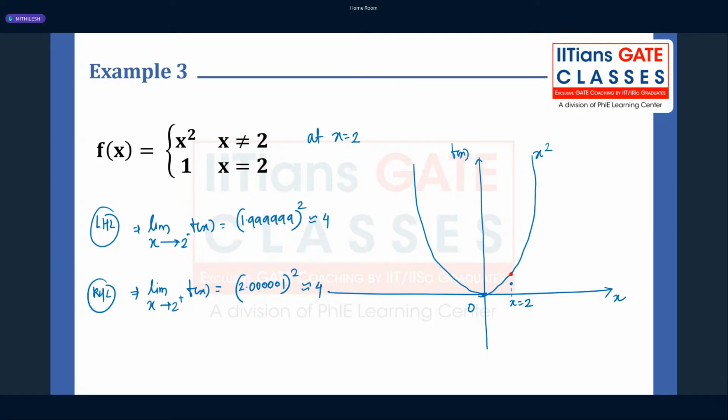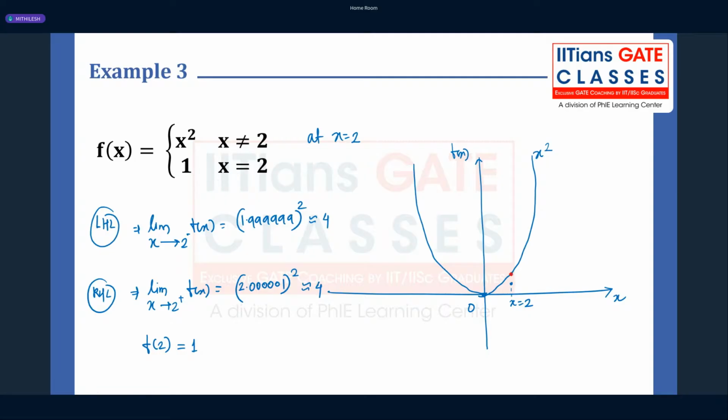As you go closer and closer to 2, you can see your values are approaching 4. However, f of 2 is not 4, f of 2 is 1. They have given that in the question itself. So this is how our function looks.